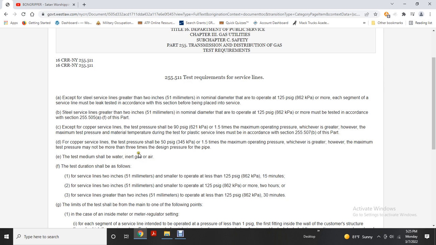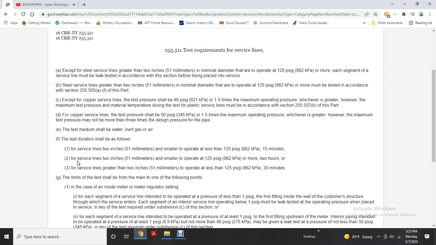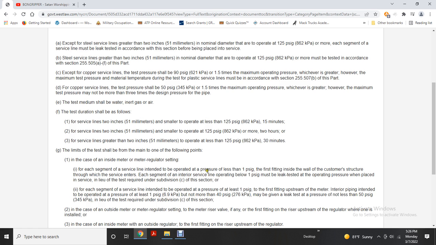The test medium shall be water, inert gas, or air. Test duration shall be, for service lines 2 inches or smaller operating at 120 psi, 15 minutes. For service lines greater than 2 inches operating at 120 psi or more, 2 hours. Service lines greater than 2 inches operating at less than 125 psi, 15 minutes.